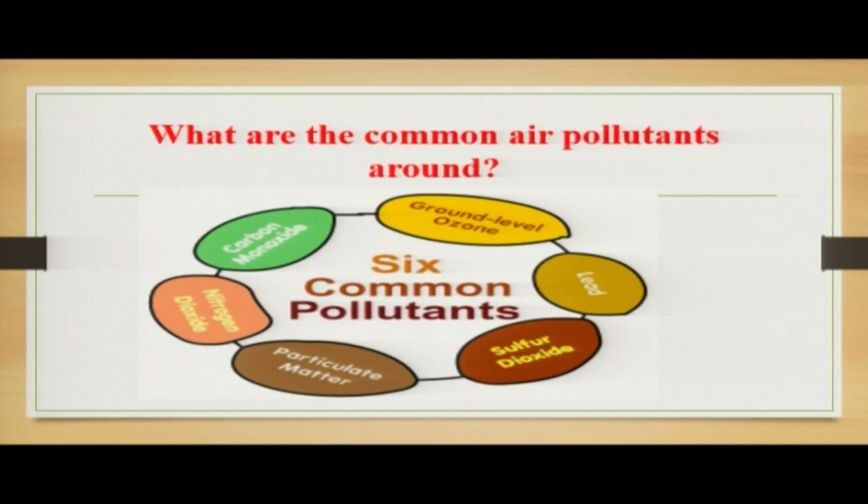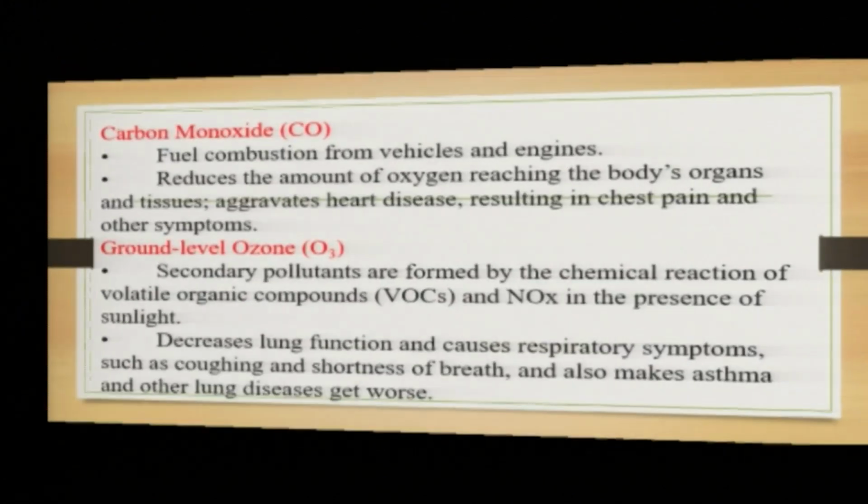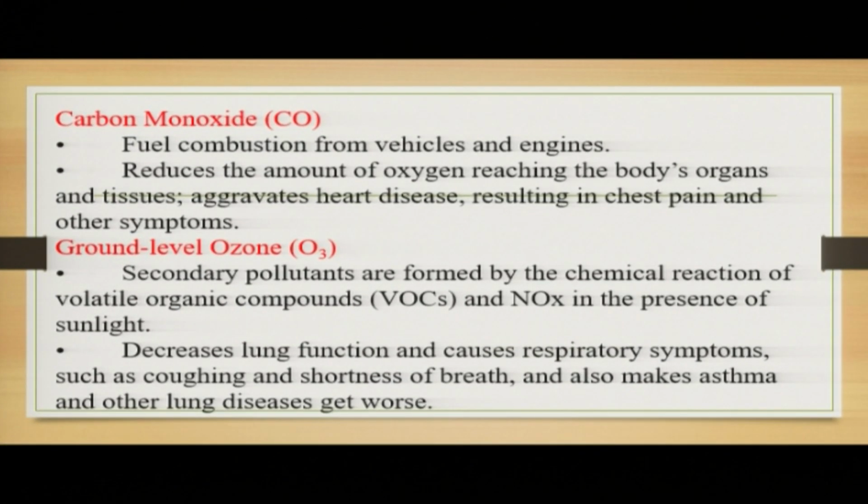So what are the common air pollutants around? We have carbon monoxide, we have ground level ozone, we have lead metal, we have sulfur dioxide, we have particulate matter, we have nitrogen dioxide. These are some common pollutants around us. So we need to look at the effects of some of these substances or pollutants that are around us. Carbon monoxide, let's first start with this.